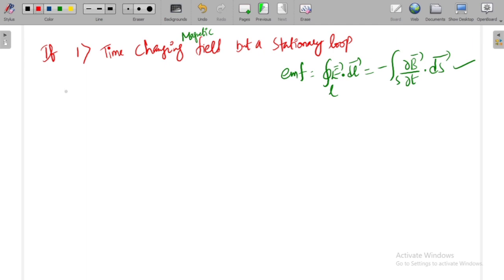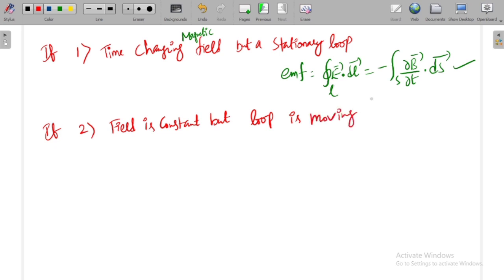In the second way, if the field is constant but the conducting loop is moving or changing, then how can you write the induced EMF?